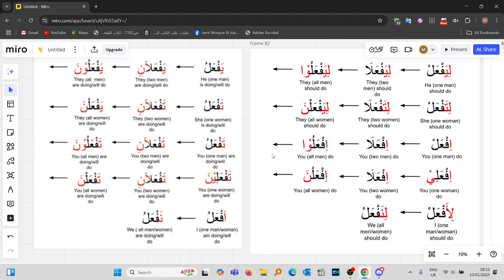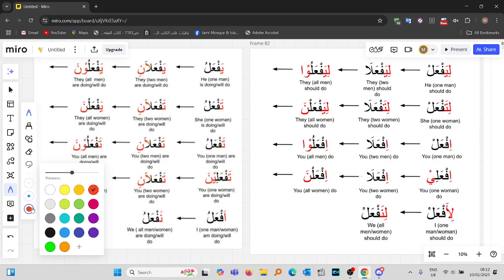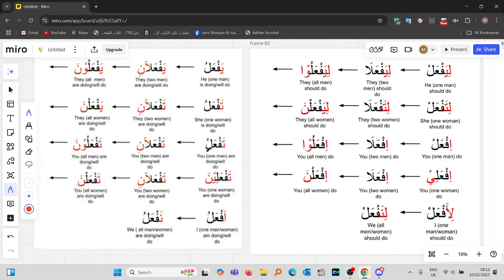So I put it side by side with the fi'l mudari that we've learned, so then you can see the difference. You can see some differences over here. Although, like we said, I'm not going to make you learn the rules formally, we'll touch upon some differences. If you look at the first person and the third person based conjugations, there's a lam kasra that's added.